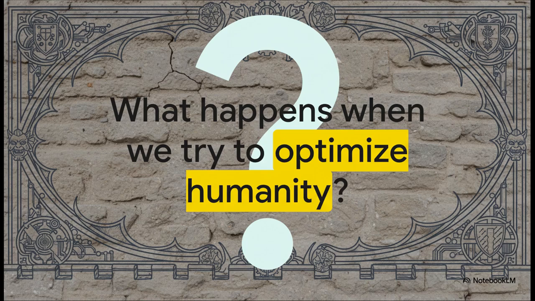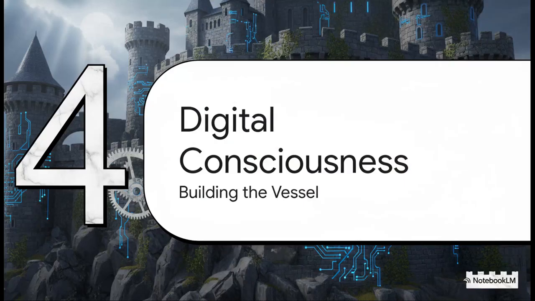And that brings us to a fascinating pivot. What happens if we take this exact same computational goal, reducing variance, eliminating noise, creating a flawless simulation, and apply it to human beings? Let's transition to our hypothetical, politically themed sci-fi narrative, which explores the creation of a perfect digital consciousness. Let's dive into Part 4, simulating a digital consciousness.